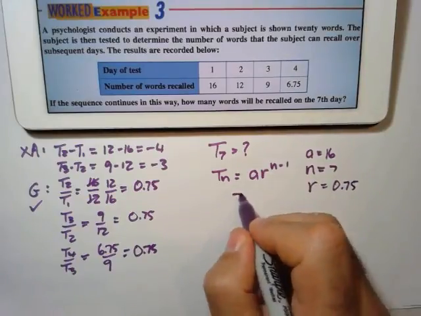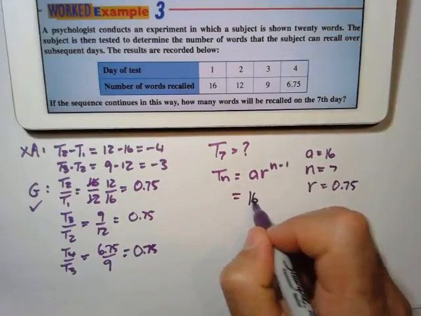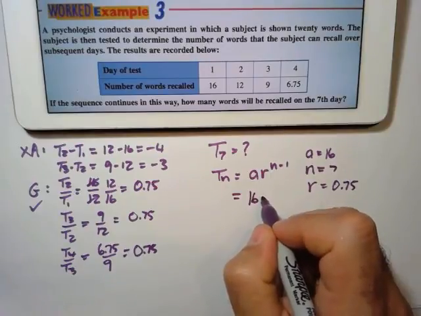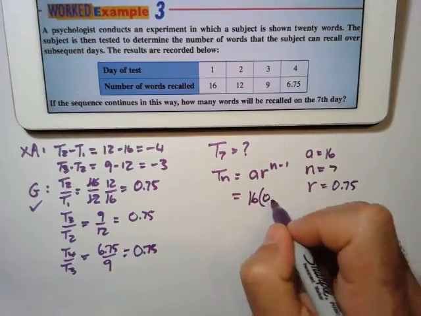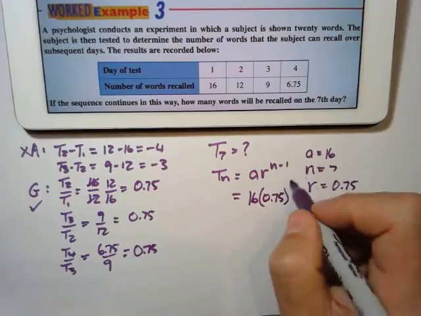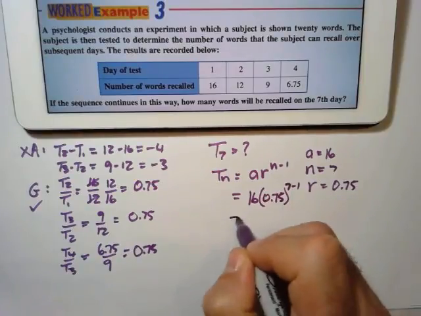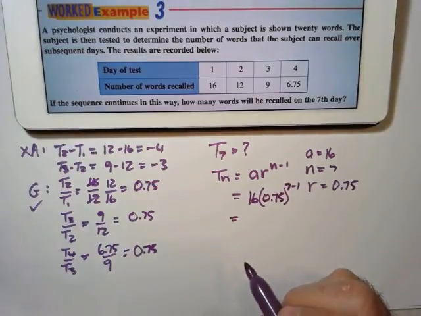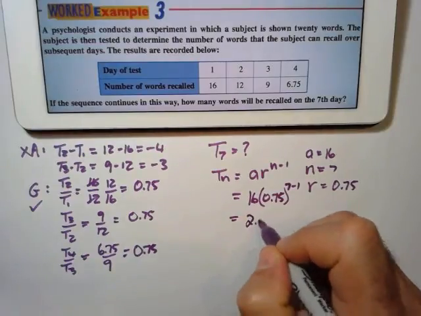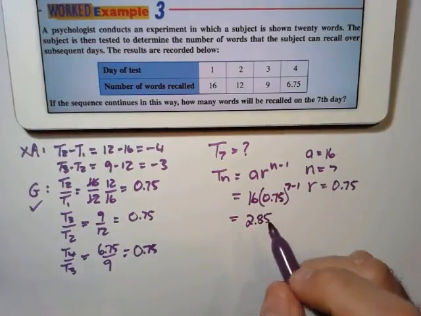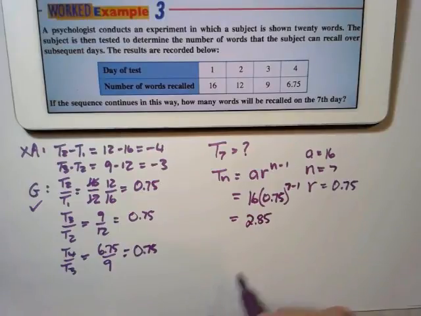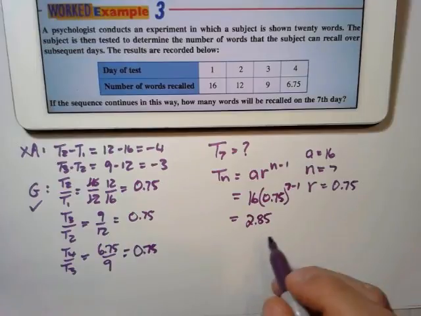So if I substitute these into the equation, 16 multiplied by R, which is 0.75, to the power of n, which is 7, take 1. If you do that on your calculator, your answer will be 2.85. So 7 days after the test, 2.85 words would be recalled.